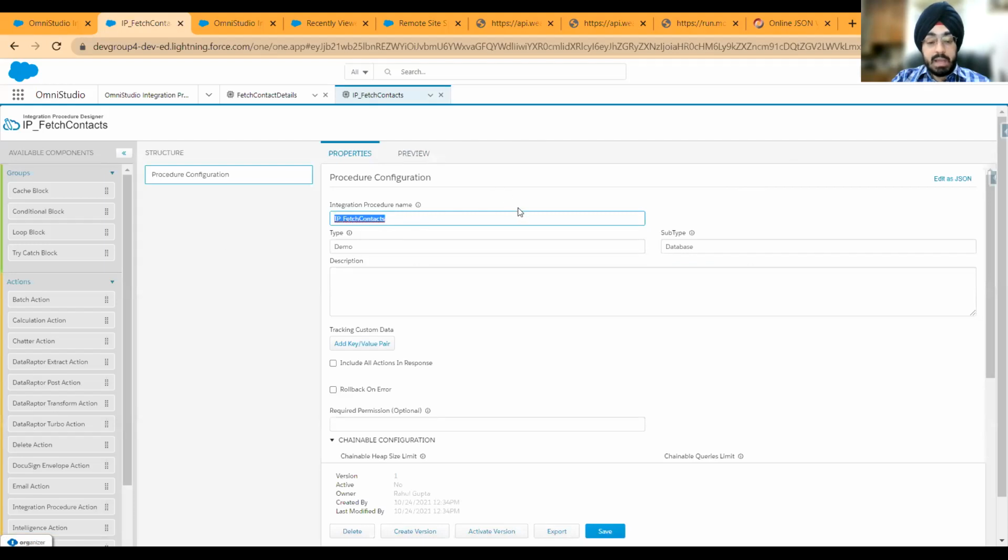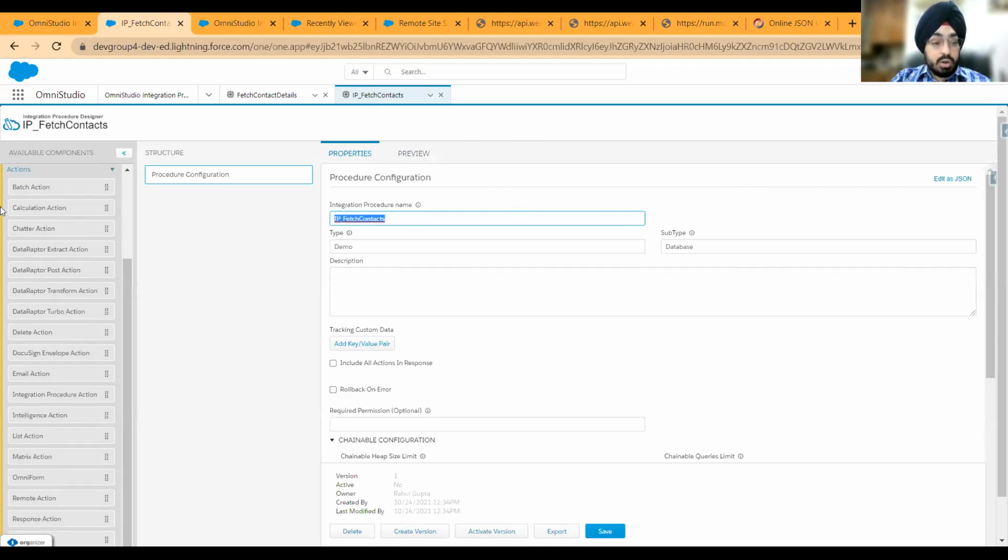I have a blank IP now, and I can pull in components from here, drag them here, configure them, and create the whole process flow. So what do you think is the first step? I think the first step is basically to create an integration, right? How would you guys do it in Apex? You would probably write @API and then try to create all that, the URL there, slash, and then add that path there in the method, and then create that whole class, right? You will try to do that.